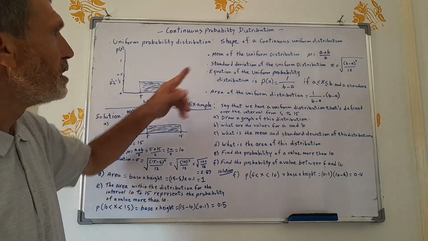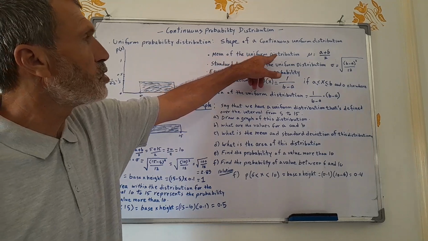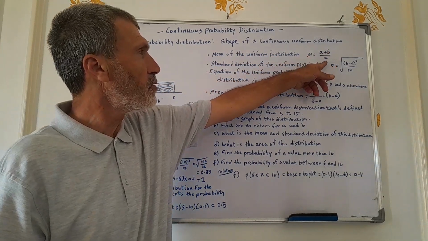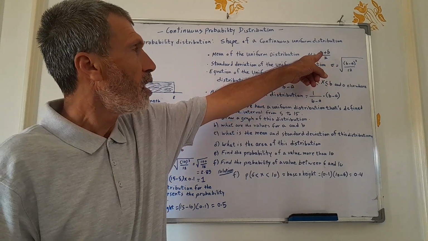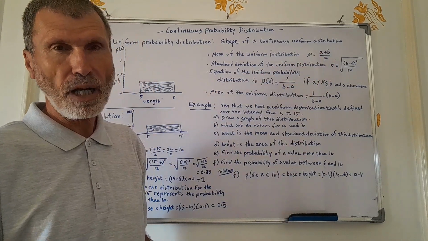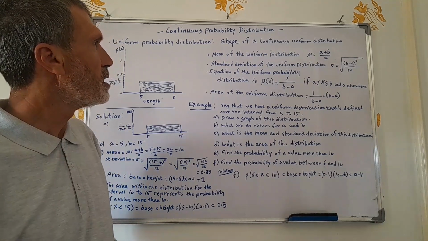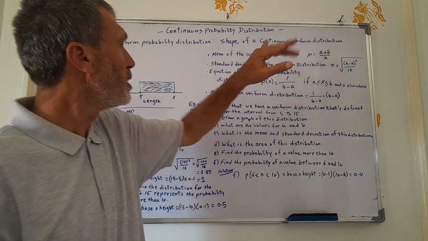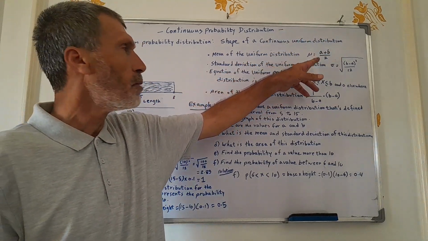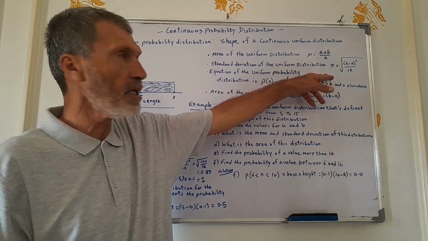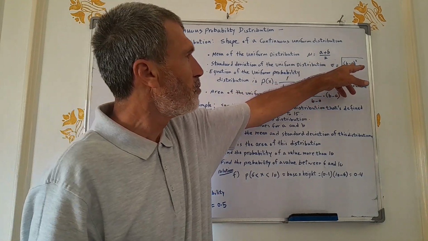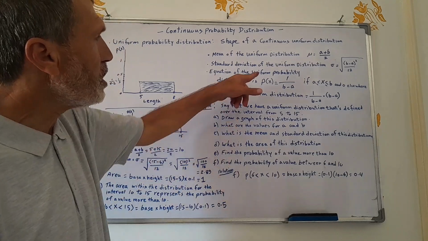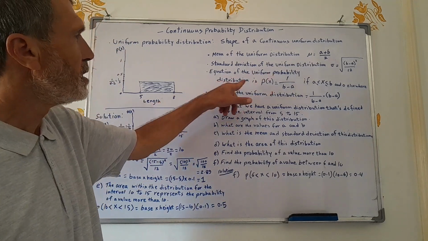8 minus 5. So the mean of the uniform distribution is, of course, the average, a plus b over 2, which is the average of the minimum and the maximum values. Mu is equal to a plus b over 2. The standard deviation is the positive square root of the variance, which is the square root of b minus a squared over 12.